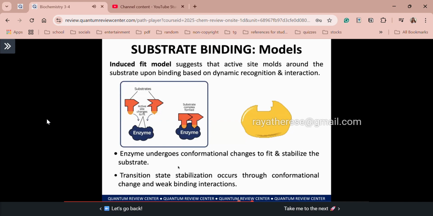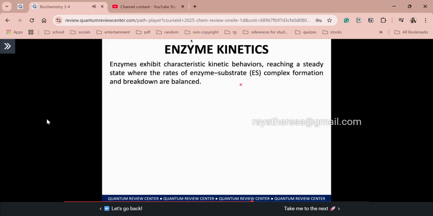Okay, so now let's proceed with enzyme kinetics. All right, class. So for enzyme kinetics, don't be overwhelmed, because I guess this is the main point of confusion of the students. Here we are just going to focus on two parameters. So what appears in the board exam is relatively easy.